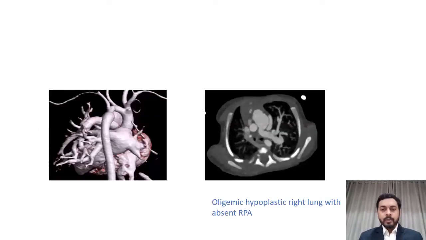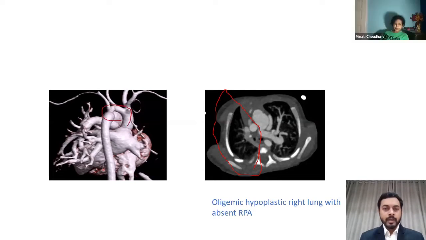Preoperatively, CT scan confirmed the diagnosis, and there was absent right-sided pulmonary artery, and the lateral lung was hypoplastic and oligemic. The 3D image was again showing the hypoplastic arch and the absence of the right-sided pulmonary artery.